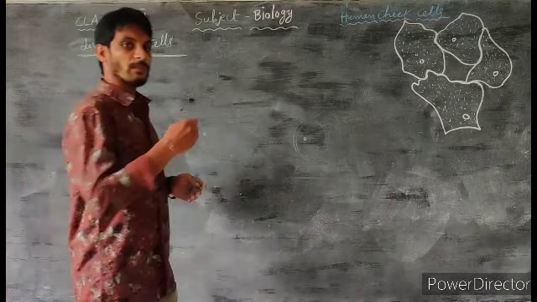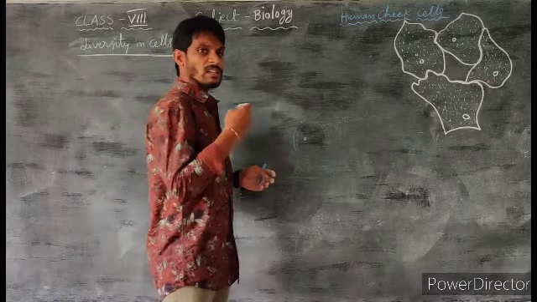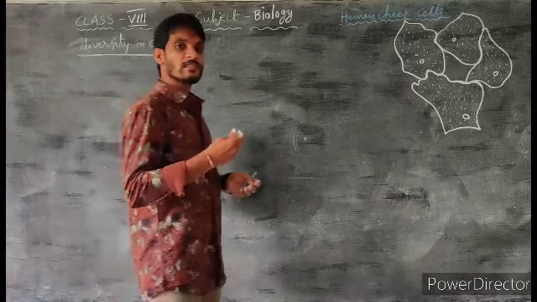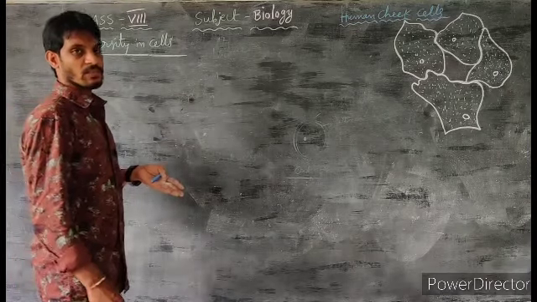Different organisms have different sizes or shapes. And the number of cells present in an organism also differs from one to another. Based on that, organisms are mainly categorized into two types. On what basis? Based on the number of cells present in the organisms.